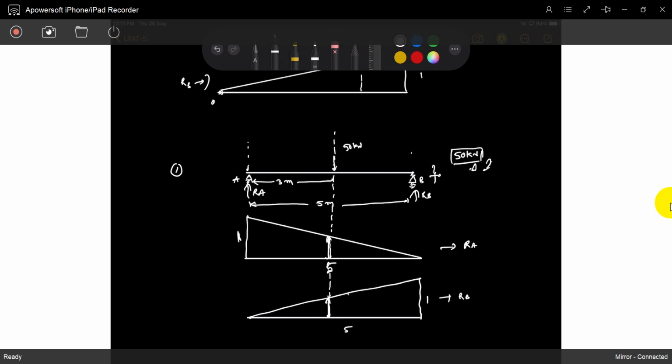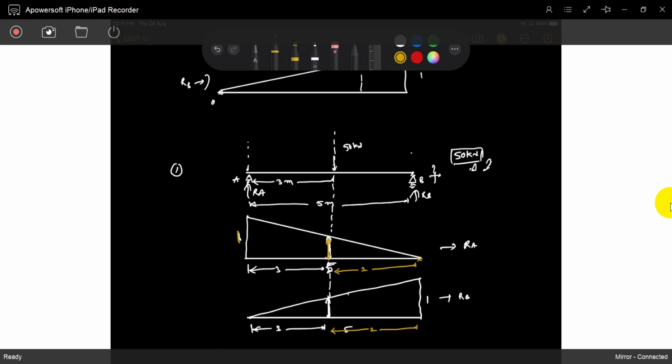The total span is 5, this part is 1, and this is 3 meters. That means this is 2.